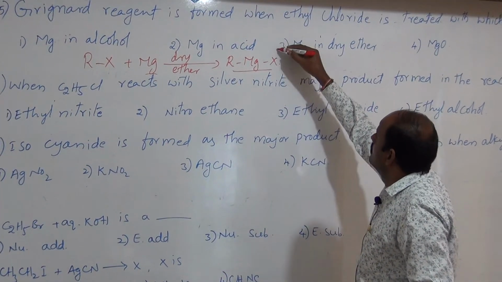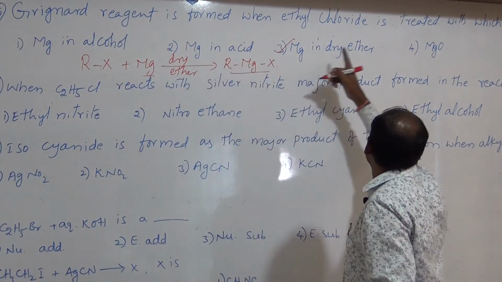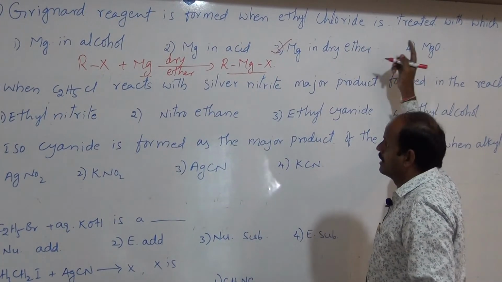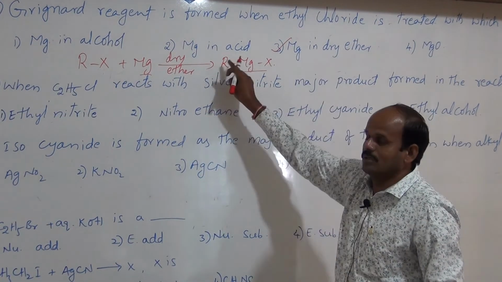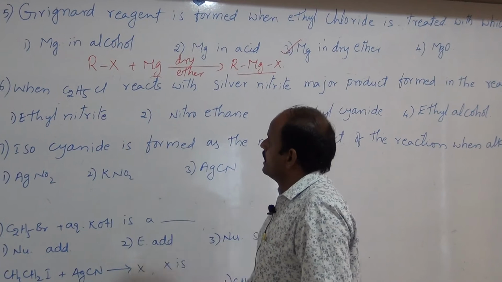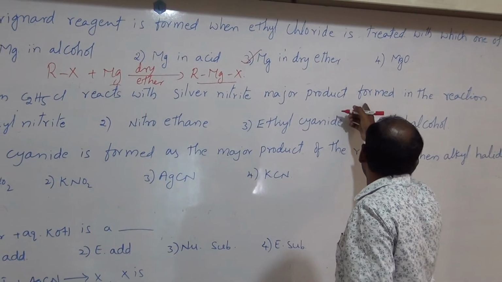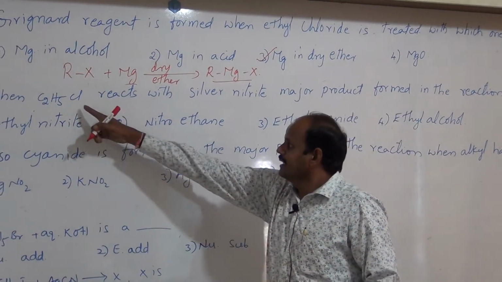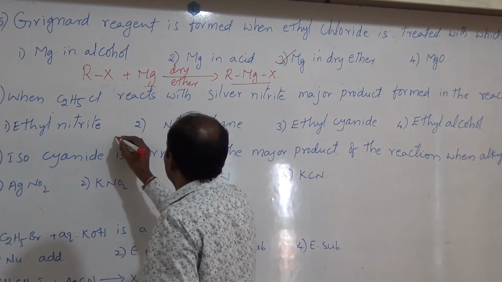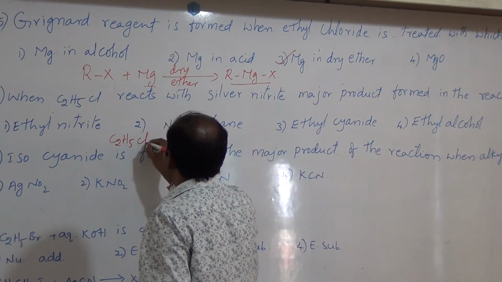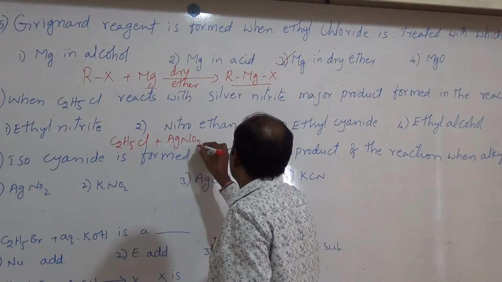Hence what is the answer? So it is the answer. Magnesium in alcohol is not correct, magnesium in acid is not correct, and magnesium oxide is also not correct. To prepare the Grignard reagent, we should use magnesium in dry ether only. Next bit. When ethyl chloride reacts with silver nitrite, the major product formed in the reaction is? So what is given? Ethyl chloride. So ethyl chloride formula is C2H5Cl. Silver nitrite, AgNO2.